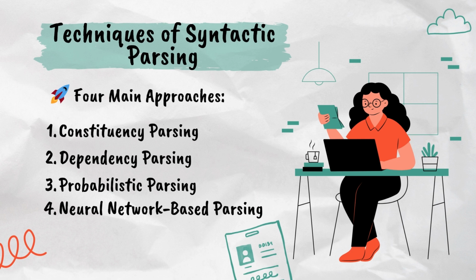AI uses different strategies to break down sentences, just like we solve puzzles. Constituency parsing, splitting sentences into chunks like noun phrase and verb phrase. Dependency parsing, connecting words based on grammar rules, like she implies eats implies apple. Probabilistic parsing, AI picks the most likely sentence structure based on probability. Neural network-based parsing, deep learning does its magic to predict sentence structures. But how do these parsers actually work? Let's look at the two main approaches.